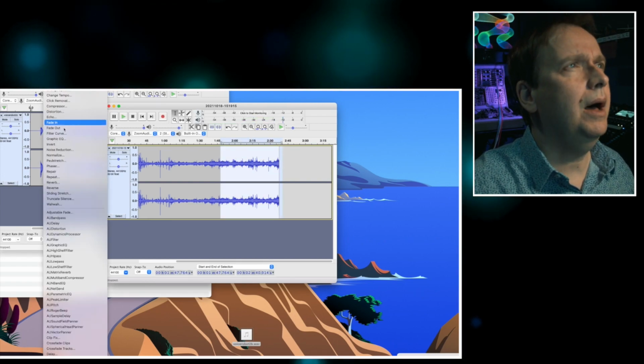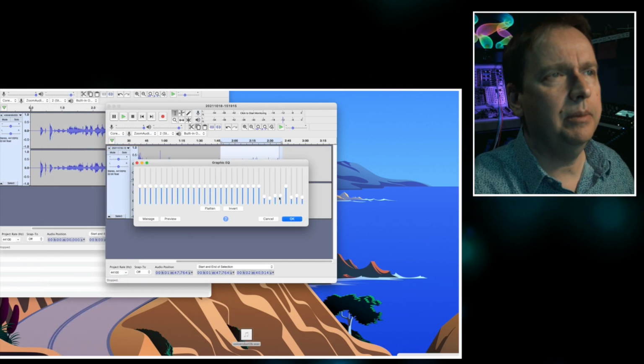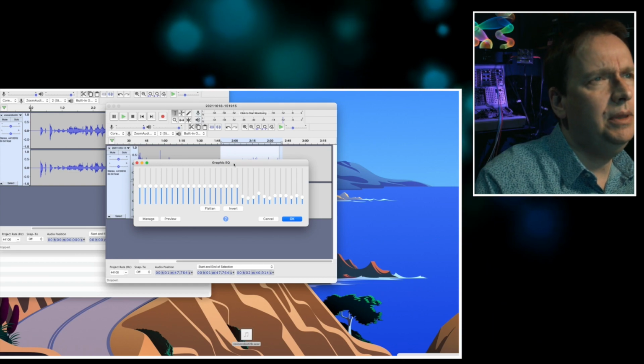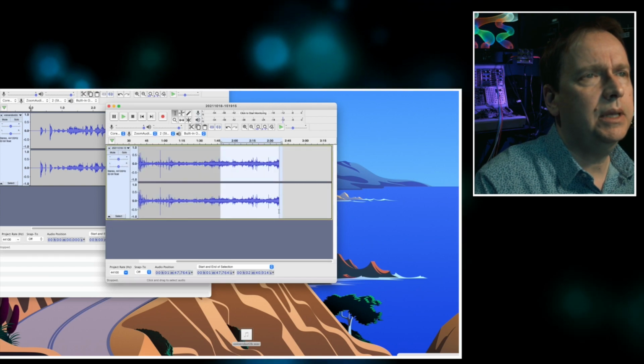I don't notice a lot. I can go back to it and make some additional adjustments. Again, I'm just kind of guessing. Usually these are actually labeled. They will actually label the frequencies. They haven't in this case.